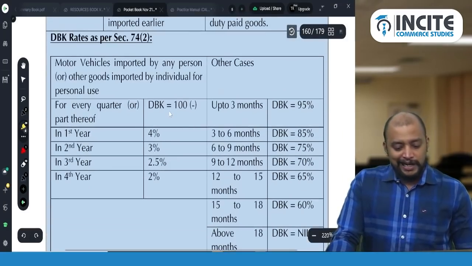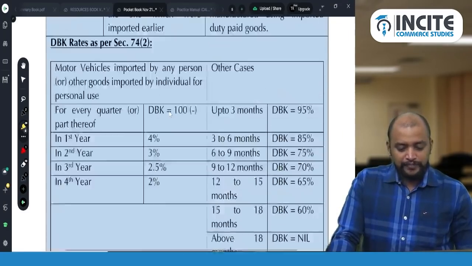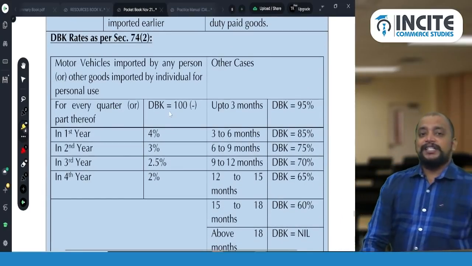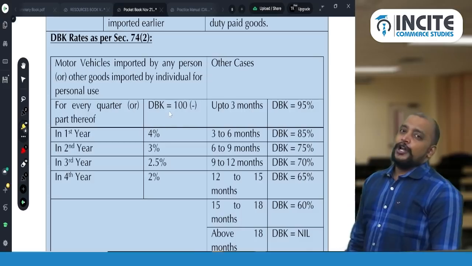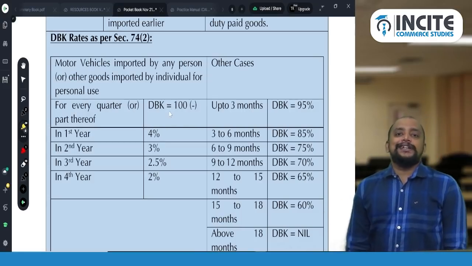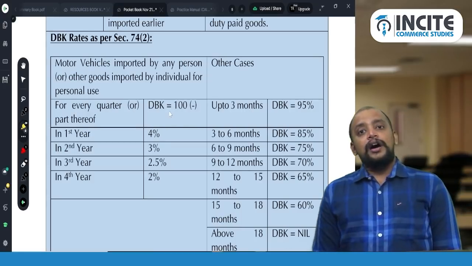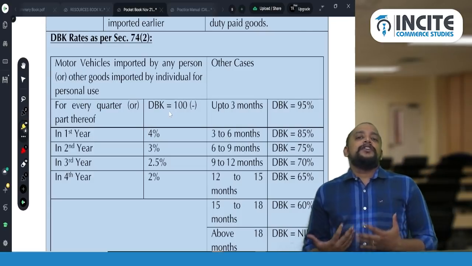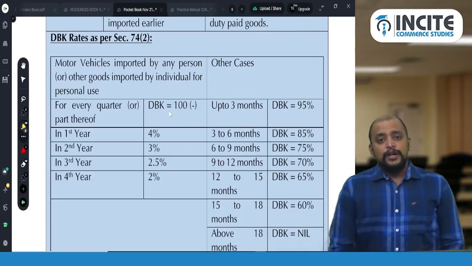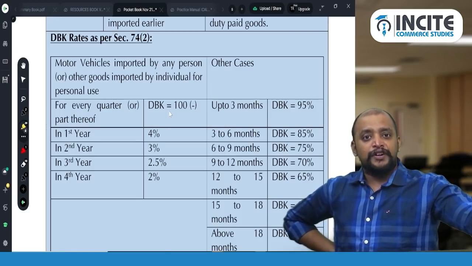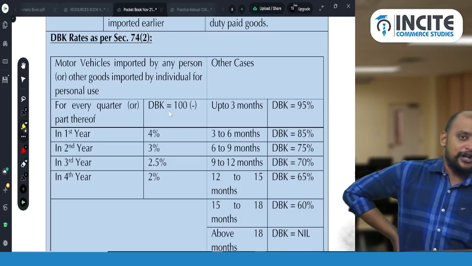So what will be taken as the duty drawback? Page number 159, duty drawback as per 74 subsection 2, duty drawback at the reduced rates. First we need to see what type of goods it is. Motor vehicles imported by any person, or goods imported by an individual for personal purpose, one set of duty drawback rates.